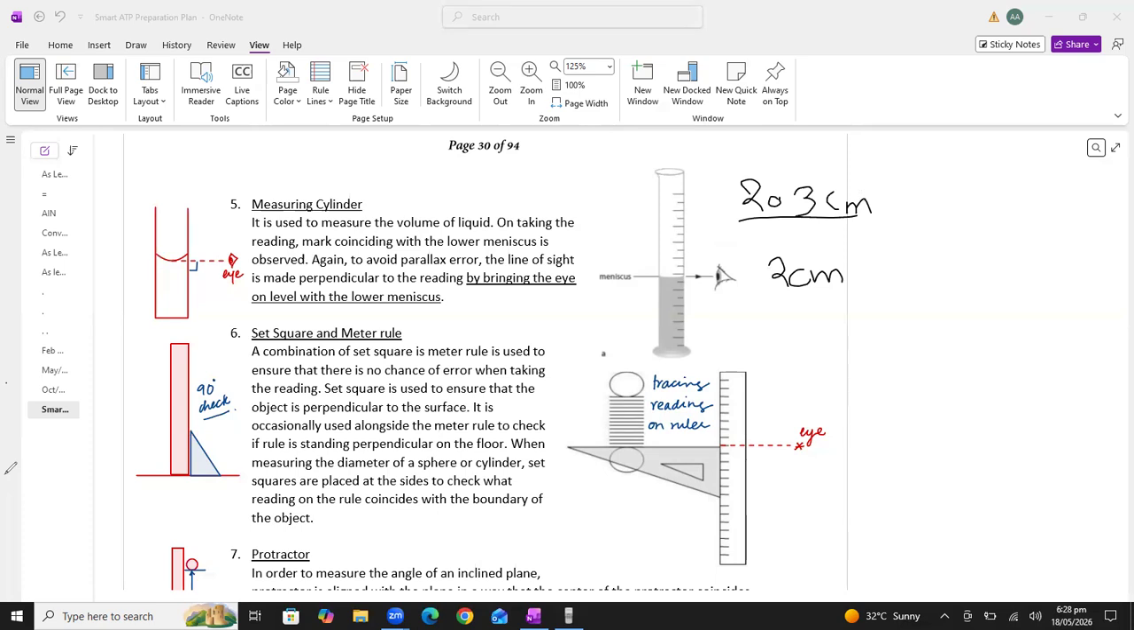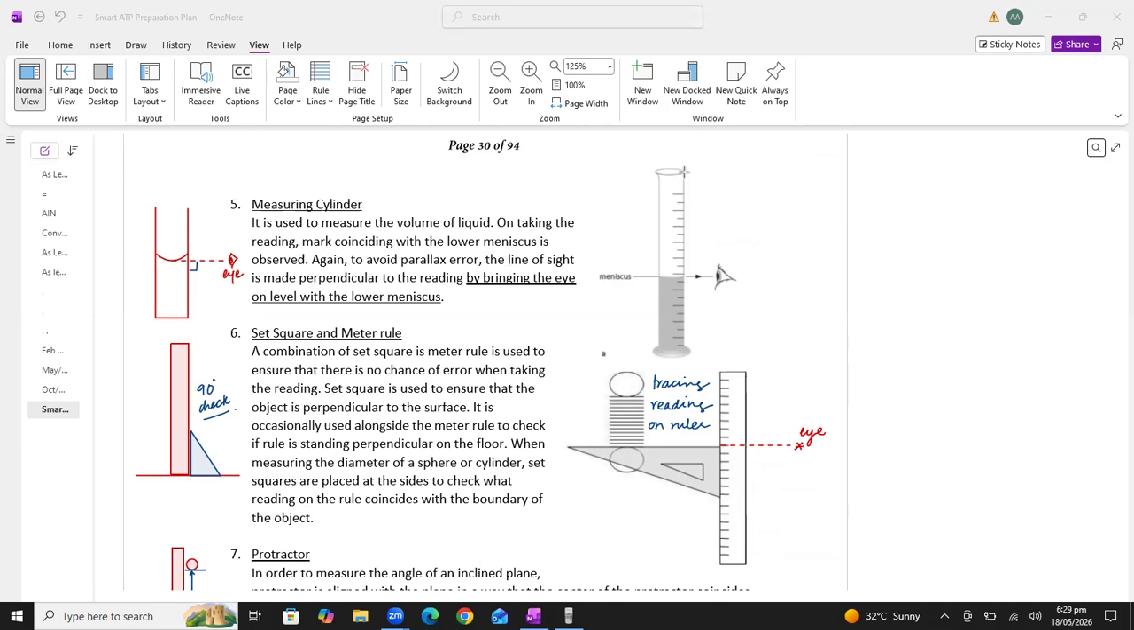Now, students, measuring cylinder. Measuring cylinder is basically used to find the volume of liquid. And remember, beta, we have to read the lower meniscus of water. If you read the upper meniscus, it means you will not get the correct answer. All right. And remember, beta, there are chances of parallax error as well.